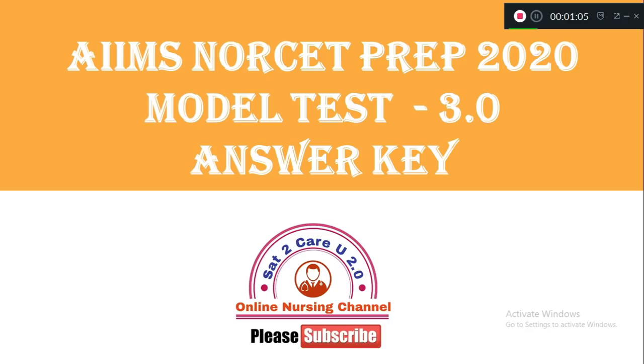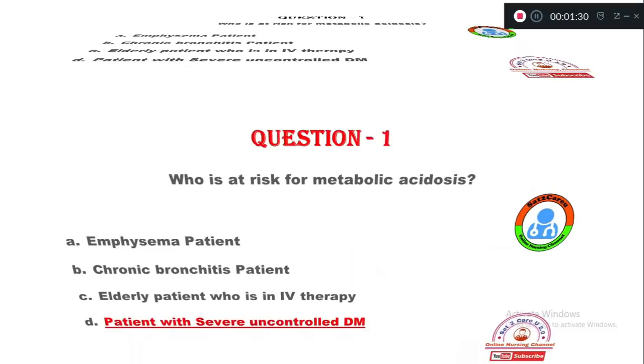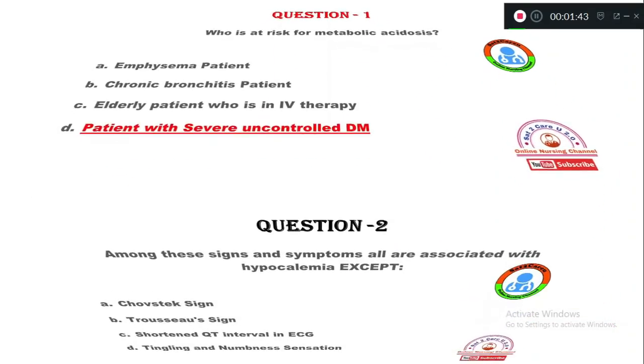Now let's see the first question in this video. Who is at risk for metabolic acidosis? Option A, emphysema patient. Option B, chronic bronchitis patient. Option C, elderly patient who is on IV therapy. Option D, patient with severe uncontrolled diabetes mellitus. The right answer is option D. The patient with severe uncontrolled diabetes mellitus is prone to develop metabolic acidosis because they have more chance to develop diabetic ketoacidosis.